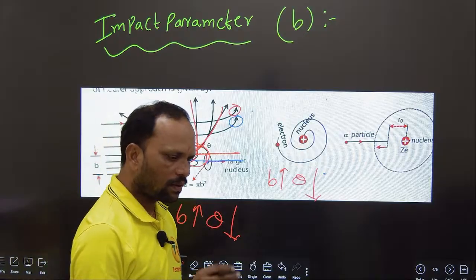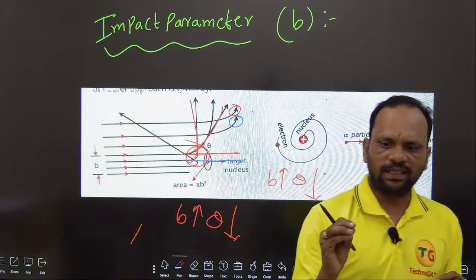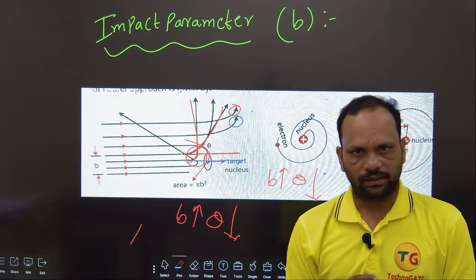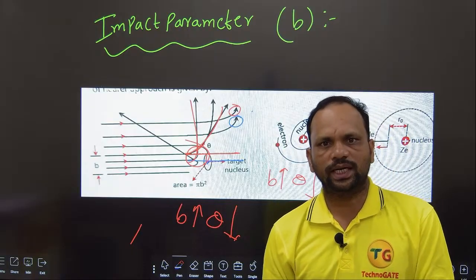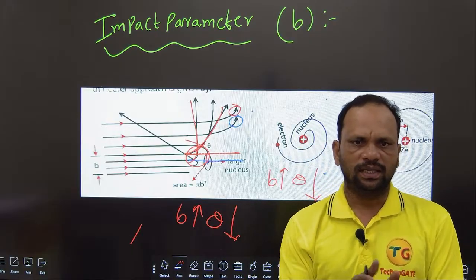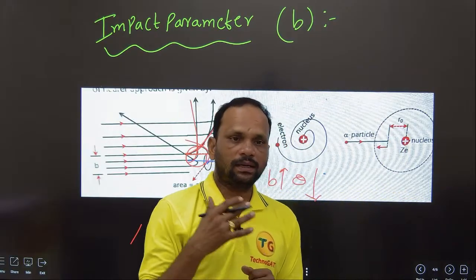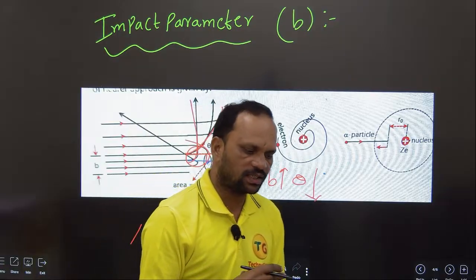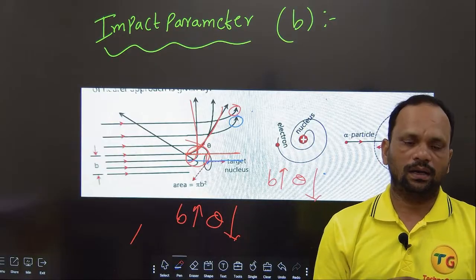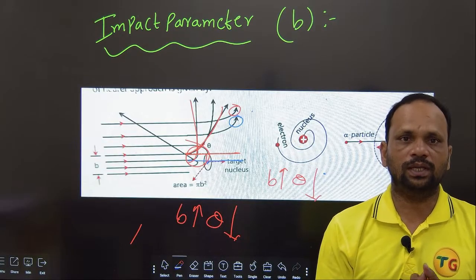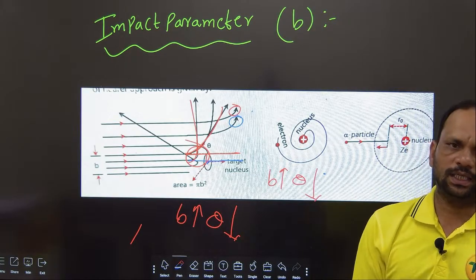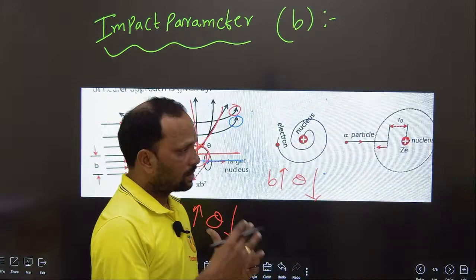Because the alpha particles which pass towards the nucleus of the gold foil are deviated. There is an electrostatic force between the nucleus and the alpha particles, and due to this repulsive force there is some deviation. But most alpha particles are not deviated, because they pass through the electrons around the nucleus. The electrons do not have that much energy, so the alpha particles easily pass through them. So that is the experiment.